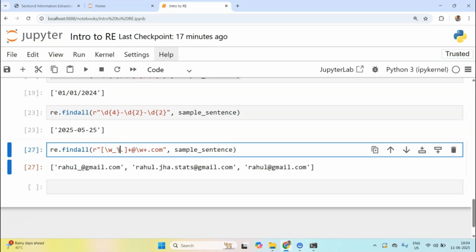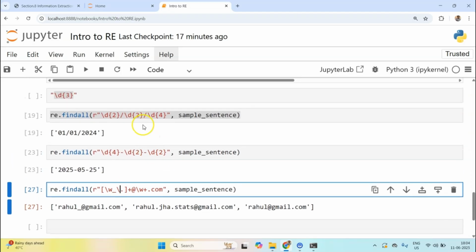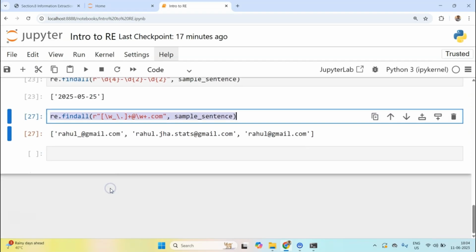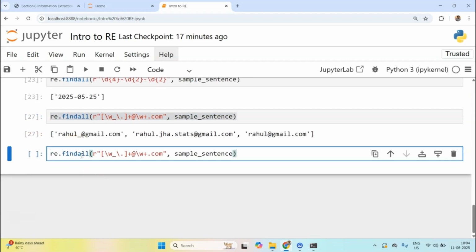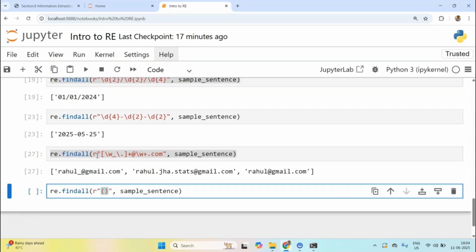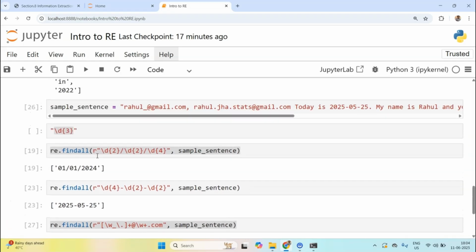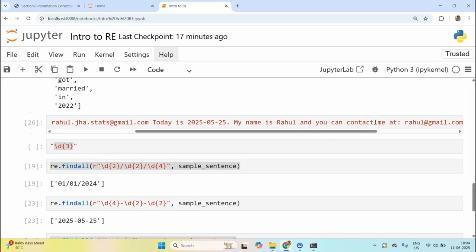Okay, so I think we have extracted email, we have extracted the date. But now let's try to extract the phone number. Again, within phone numbers we can have several different formats, but let's try to extract this particular phone number, the one we wrote down here.